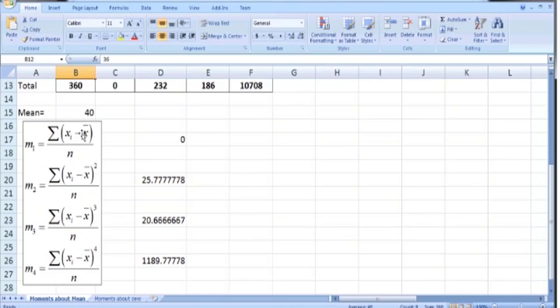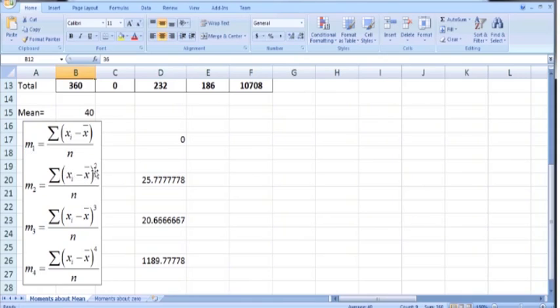So you can see that we need to calculate x minus x bar, which is the deviation taken from the x bar or sample mean. So first we need to calculate x bar, and then once we have this x bar in hand, we can subtract this x bar from each of the x values to get the deviation x minus x bar, and then we take the sum and divide this sum by n to get the first moment.